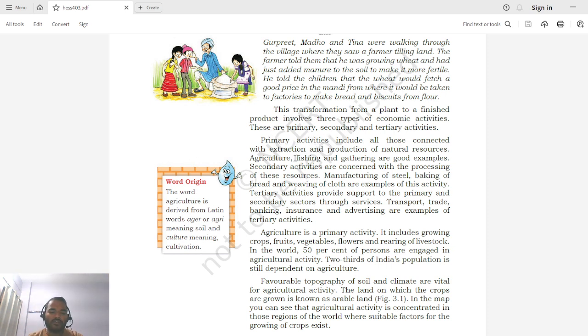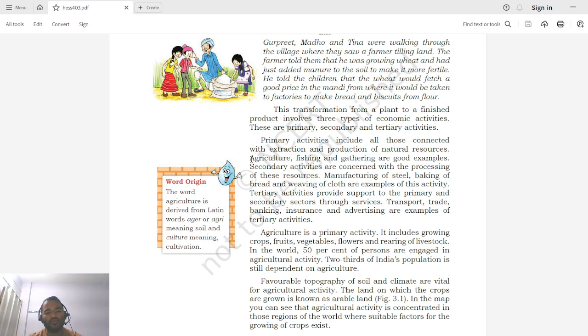So in agriculture, we get products from the agricultural field. Also we do fishing, and we also do some domestic cattle rearing. So we get milk from domestic animals like cow, goat or buffalo. We even get chicken meat from hens, and eggs from them. So these are also part of agricultural activity. All these things that we extract or derive from natural resources are known as primary activity.